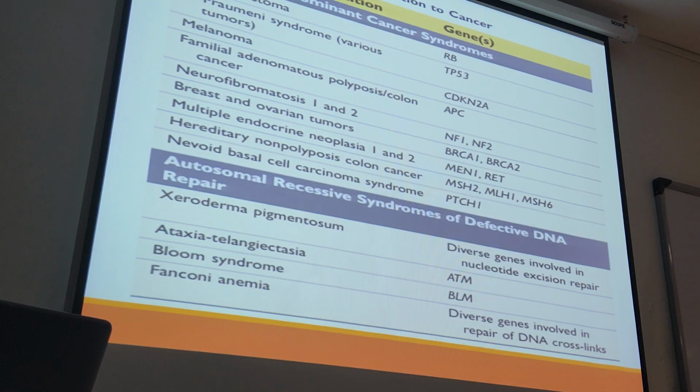Another example, maybe we have MEN syndrome. The important genes are MEN1 and RET. For autosomal recessive syndromes, the problem could be a defect in the process of DNA repair. An example is xeroderma pigmentosum. These people also have a risk to get skin cancer. Fanconi anemia is also another example of an autosomal recessive syndrome.